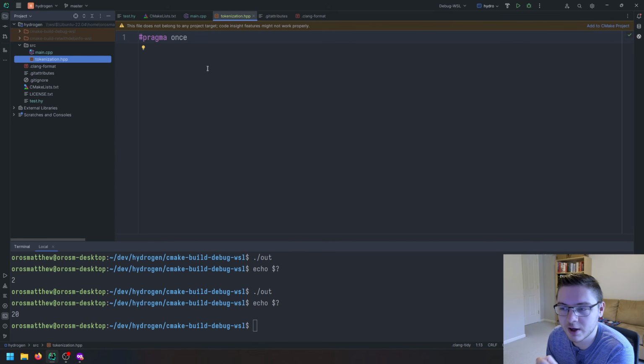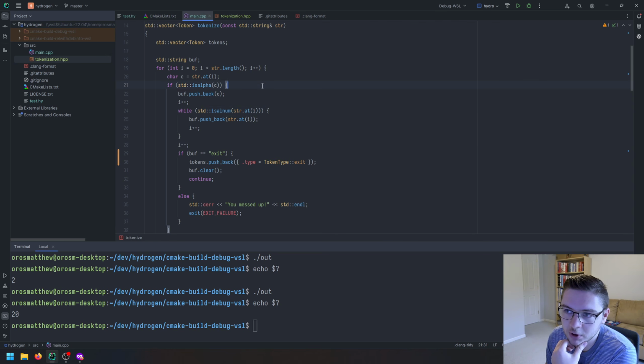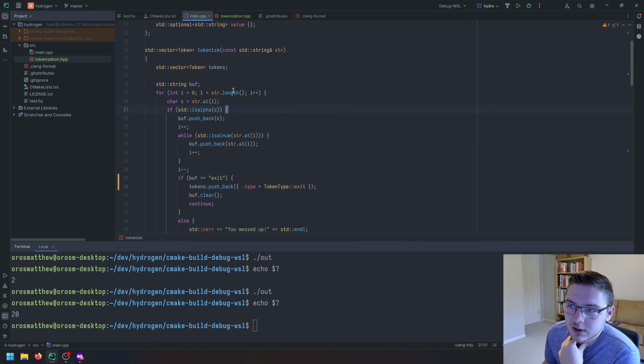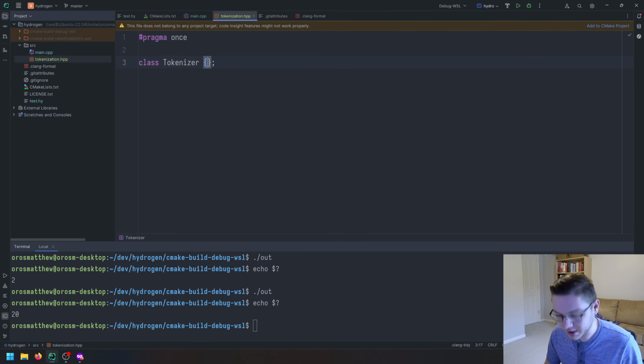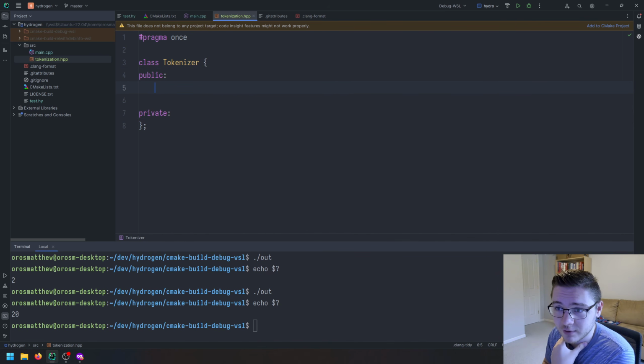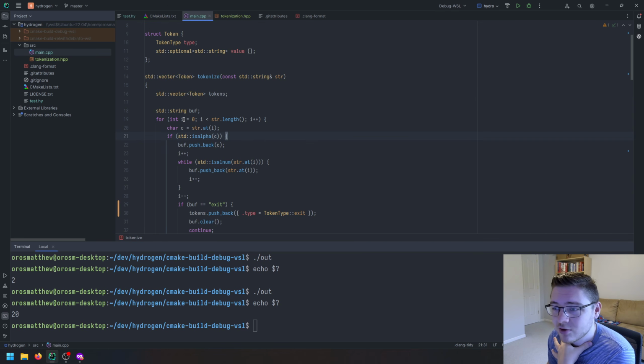If we use it multiple times, it will only actually process it once. So let's see here. Let's create our class. So we're going to call it the tokenizer, and we're going to have public and private stuff in here. I also did create a proper clang-format file, so we will have somewhat decent formatting.